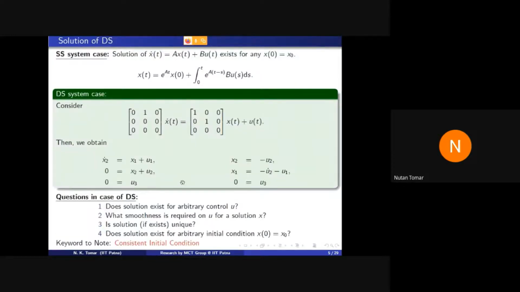Now see, quickly we look at some problems in the solution of descriptor systems. Suppose I have this state space system, x dot is equal to Ax plus Bu, and I have any initial data. Then we know that it has a solution, and the solution can be written in this form. If u is a continuous function, then the integration exists, and for each continuous u and for each initial data, this system has a solution, and this solution is unique. That we know.